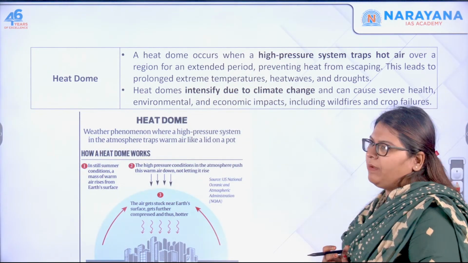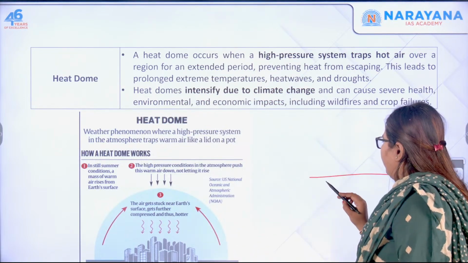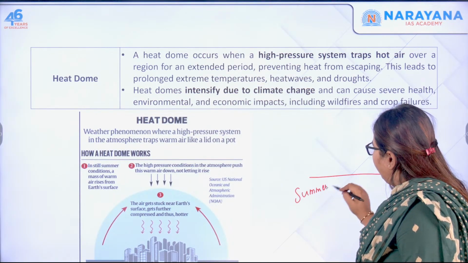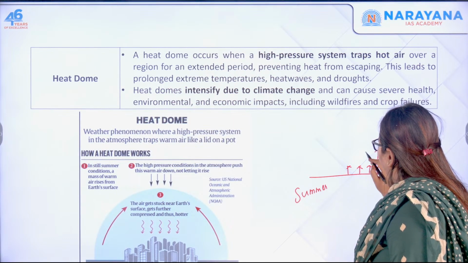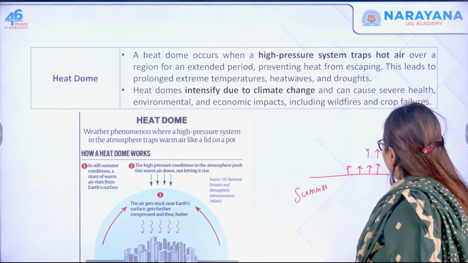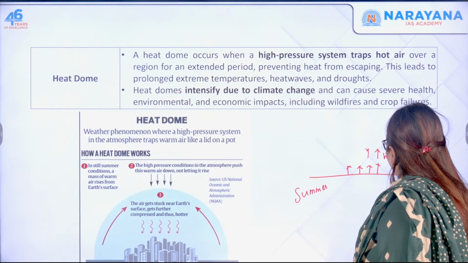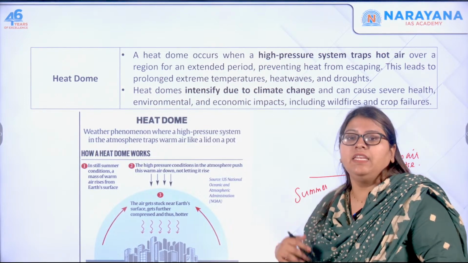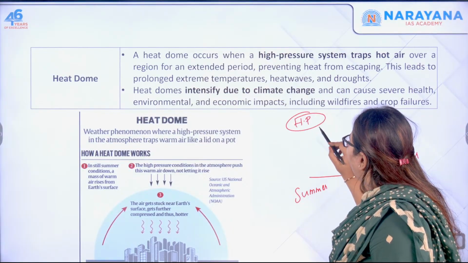Heat dome is nothing but, see, the surface of the land heats. When it is summer or when there is an increase in temperature, the surface heats. Here warm air rises. There is low pressure here, and due to climatic conditions, in case a high pressure exists over here, what happens?